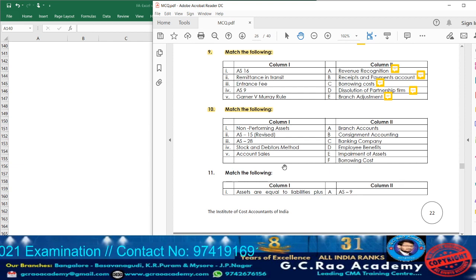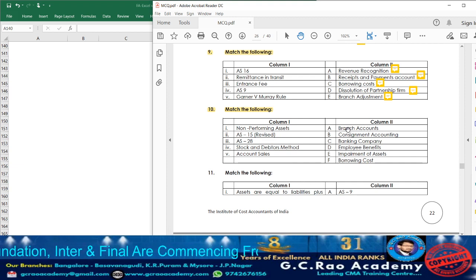As per the requirement of the consignor, the consignee is going to prepare the account sales and send it. In the account sales, the consignee is going to mention how much sales he has made, how much expenditure he has incurred related to the consignment, how much commission he is entitled to receive, how much closing stock is available, and how much balance payment he has to make. If the consignor is demanding it every week, the consignee is going to send the account sales every week. Getting the point.